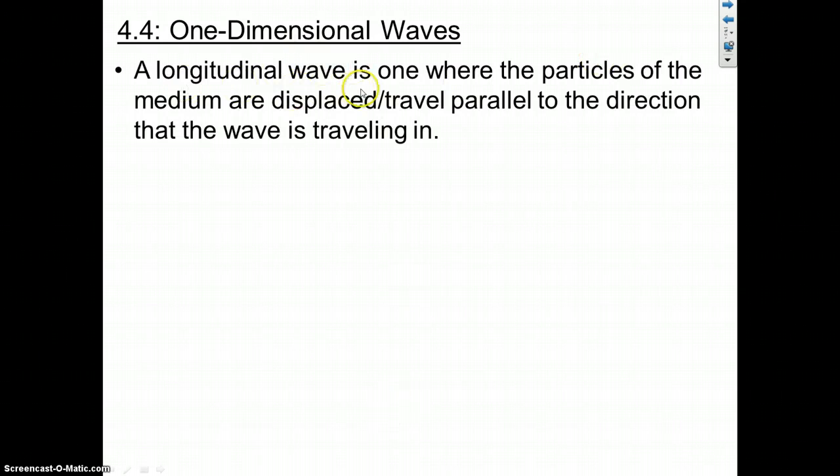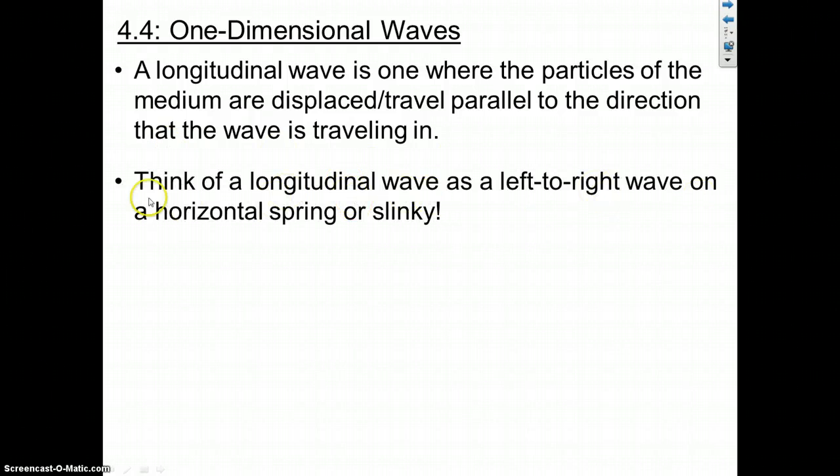A longitudinal wave is one where the particles of the medium are displaced parallel to the direction the wave is traveling in. So you can think of that as a left to right wave on a horizontal spring or slinky. If you have a slinky stretched out and held above the floor, parallel to the floor, and you scrunch up one end of the slinky, pushing your hand forward, and then let go, that compression would travel through the slinky. In that case, the particles of the slinky are moving left to right.